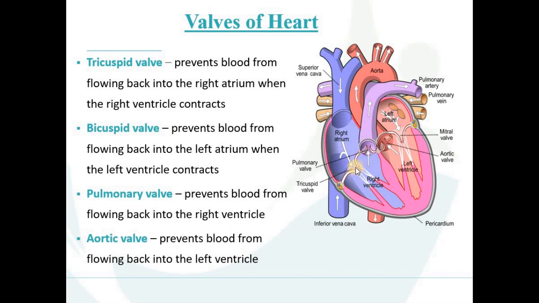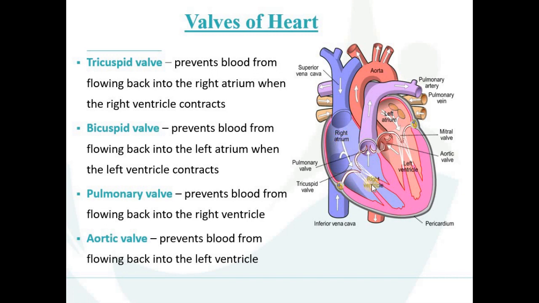What is the function of the tricuspid valve? It prevents blood from flowing back into the right atrium when the right ventricle contracts. When the right ventricle contracts, the tricuspid valve closes so that the blood cannot flow back into the right atrium.